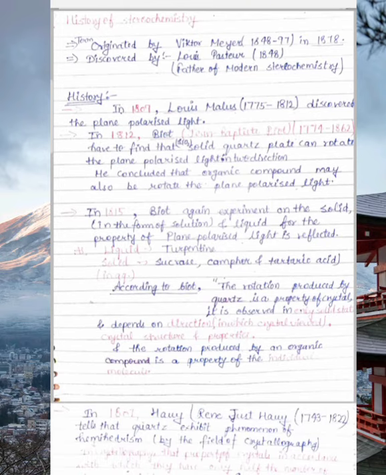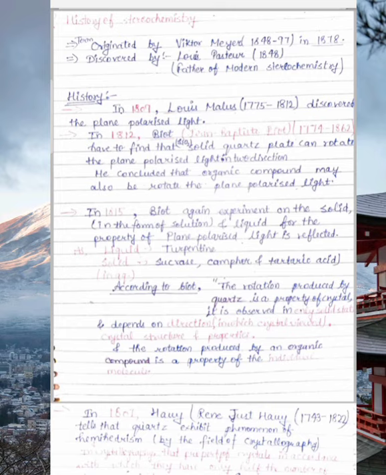In 1815, Biot experimented again, on the solid in the form of a solution. He took a solid, quartz, and mixed it in a liquid to make a solution, and plane polarized light was again rotated.